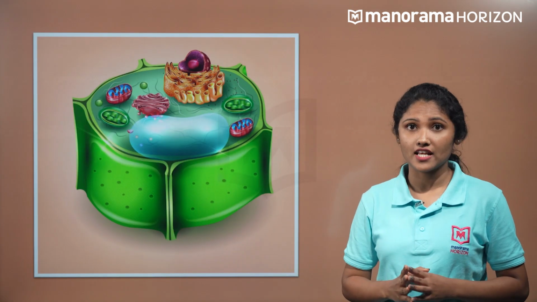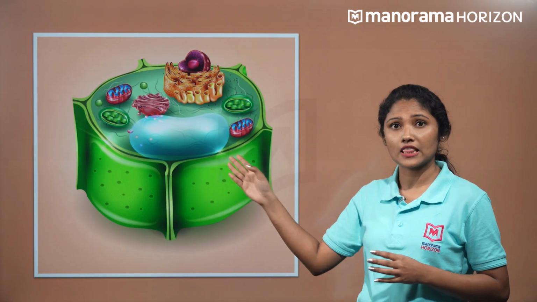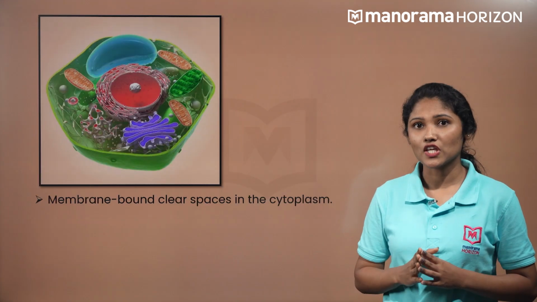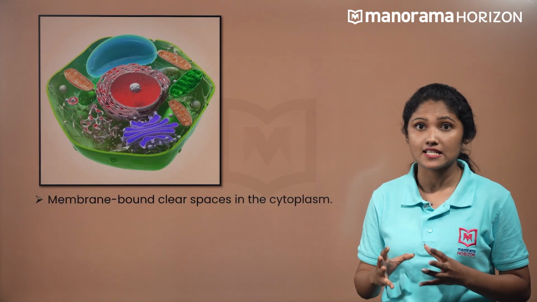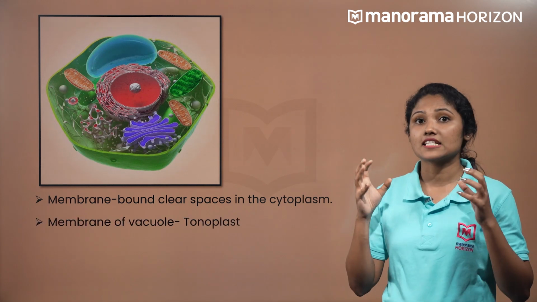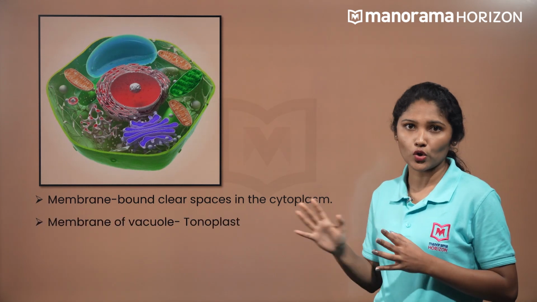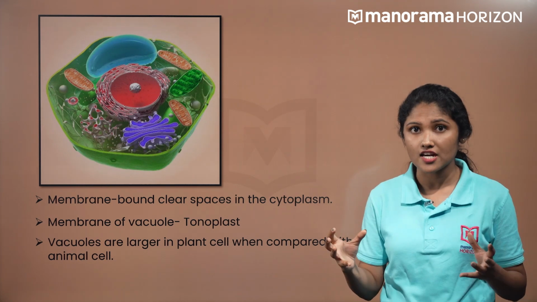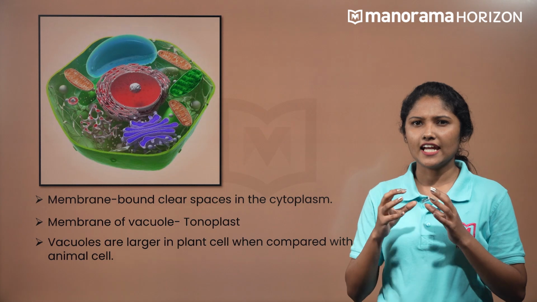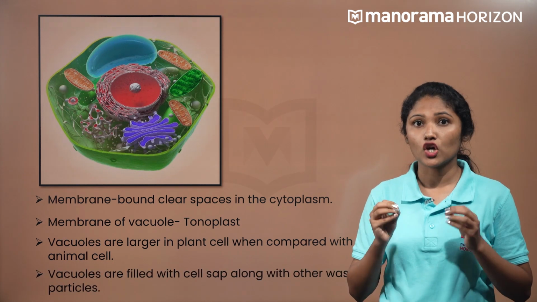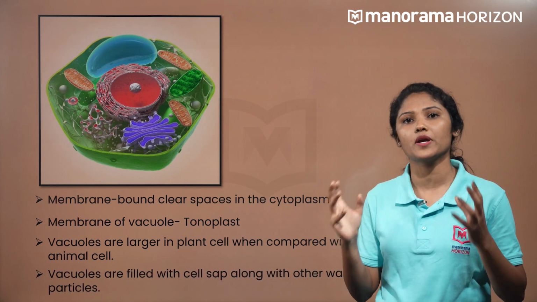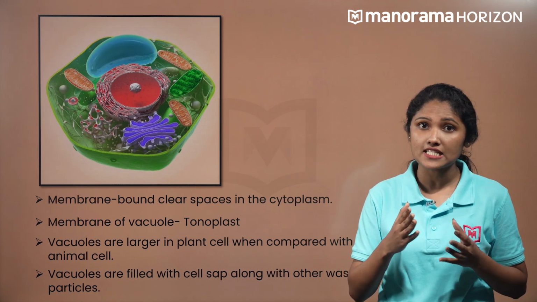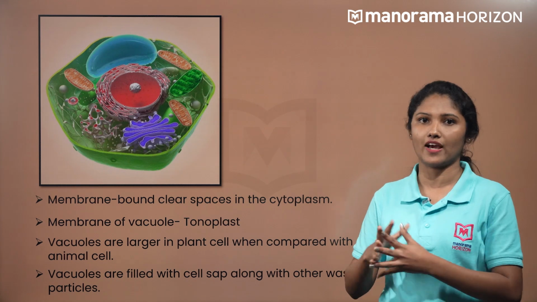Have you ever noticed a big bag-like structure in the plant cells? They are named vacuoles. Vacuoles are membrane-bound clear spaces in the cytoplasm. It has a single membrane called tonoplast. The vacuoles in plant cells are quite large compared to that of animal cells and are filled with a liquid inside called the cell sap and other waste particles. The tonoplast facilitates the movement of materials against the concentration gradient into the vacuole.